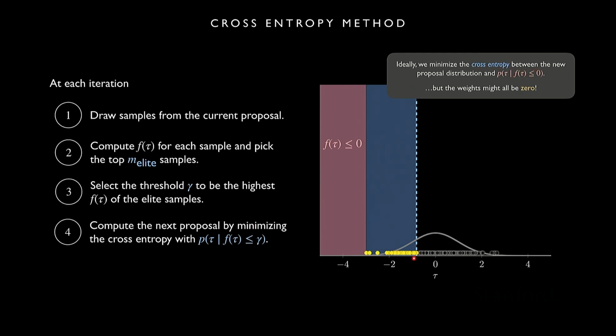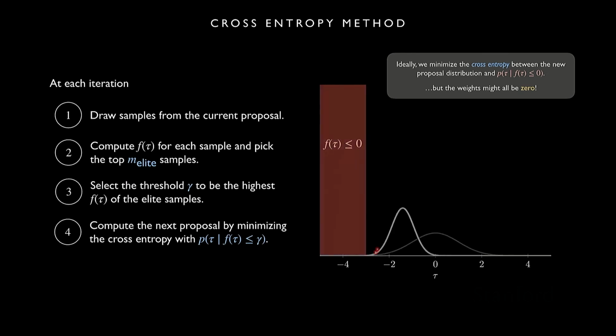So now we know for sure we're going to have samples that have non-zero weight, because we've picked the threshold to have at least m elite of these samples. And so we can fit our distribution to this set of samples now. We fit the next proposal distribution using the weighted maximum likelihood to that set of samples. And then now we're getting a little closer to the failure distribution. And if we just keep repeating this process, ideally we'll get all the way to the failure distribution.